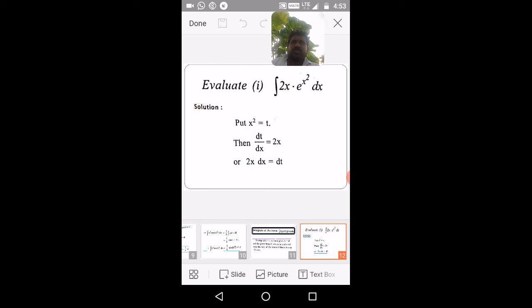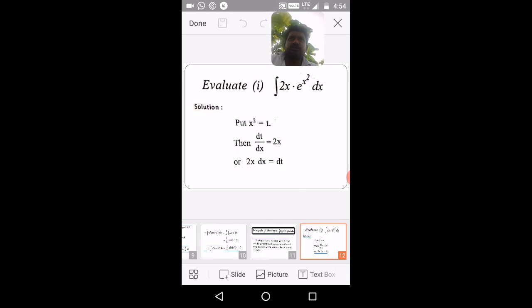For example, using this standard form, evaluate integration of 2x into e power x square dx. This is the same kind of question we discussed earlier, integration of x cube into cos x power 4 dx. Here you have x square and 2x, and the differentiation of x square is also 2x, just like in the standard form, g of x and g dash x. So I put x square equal to t.